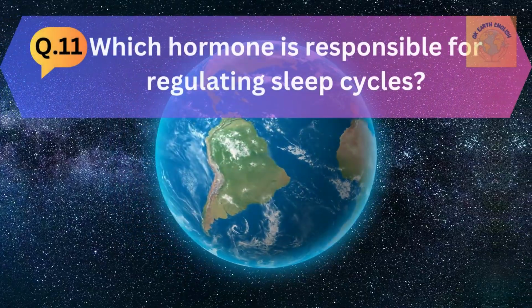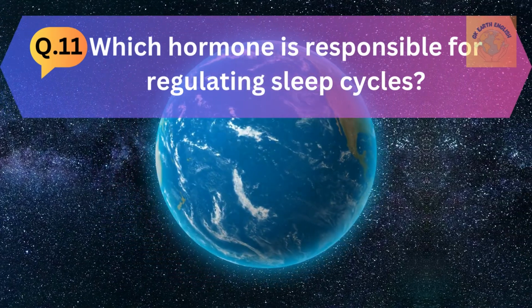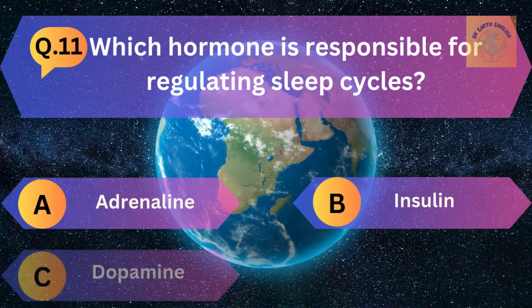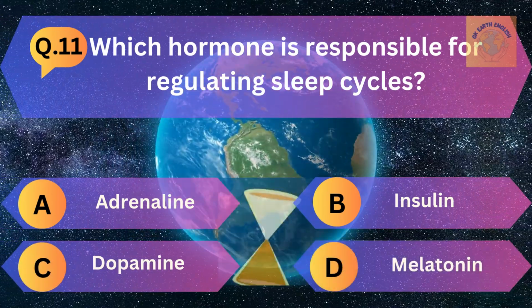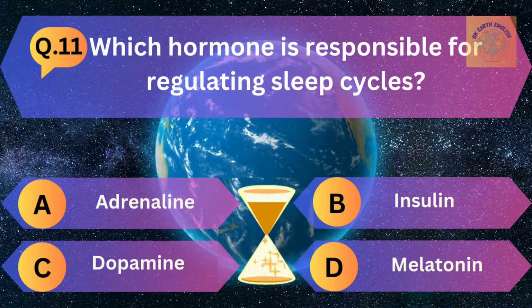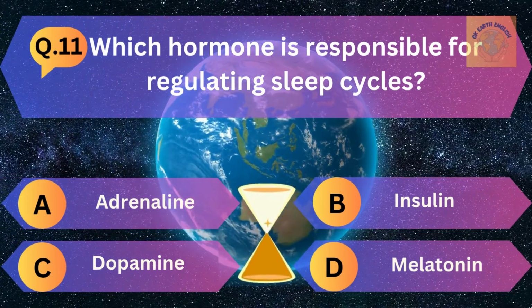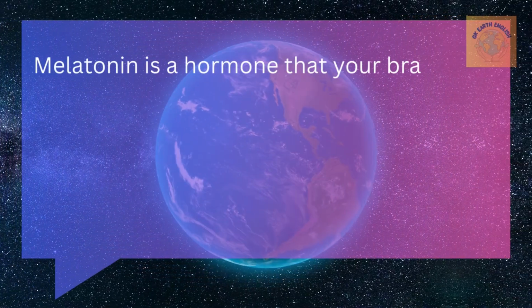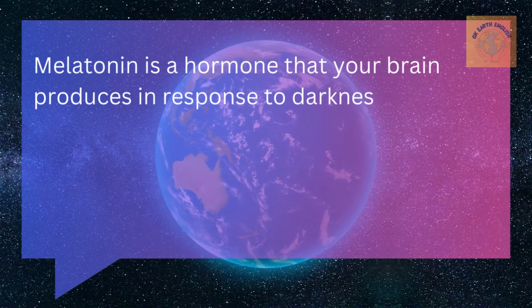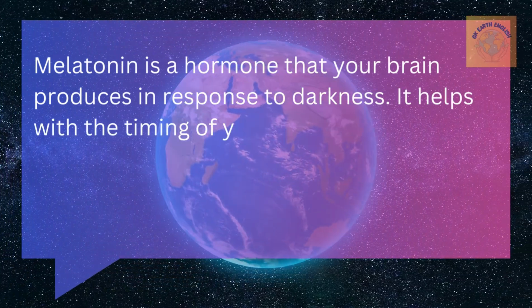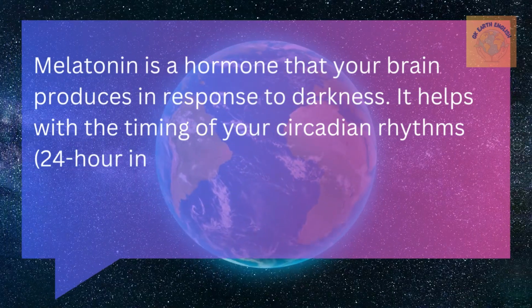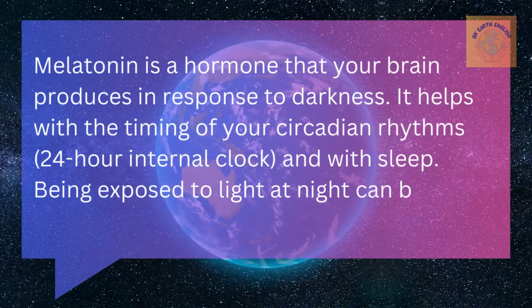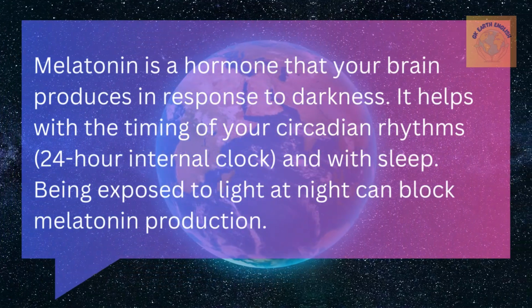Question number 11. Which hormone is responsible for regulating sleep cycles? A. Adrenaline, B. Insulin, C. Dopamine, and D. Melatonin. The correct answer is melatonin. Melatonin is a hormone that your brain produces in response to darkness. It helps with the timing of your circadian rhythm, the 24-hour internal clock, and with sleep. Being exposed to light at night can block melatonin production.